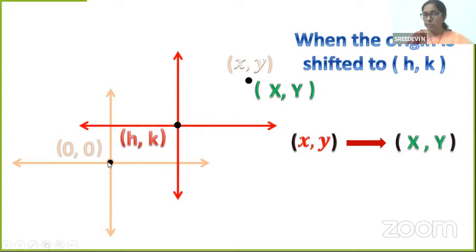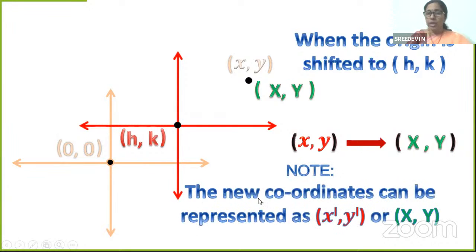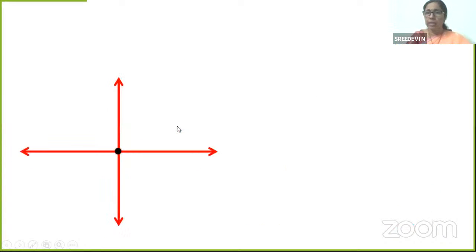What is the origin shifting from? 0, 0, and to where? To h comma k. Now, what is to be noted? Sometimes, not only capital X, Y, you can also denote the new coordinates as x dash comma y dash. So either you use capital X, capital Y or x dash, y dash, they represent the new coordinates, according to the translation, with reference to the new axes, when the origin gets shifted from 0, 0 to another point, say h comma k.